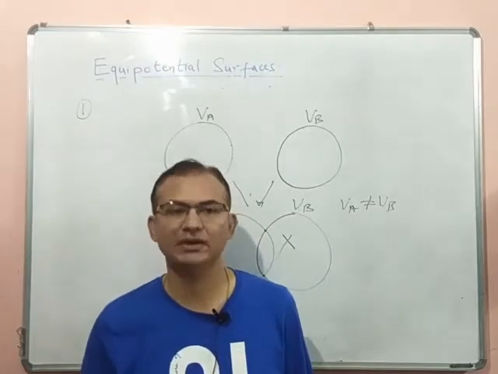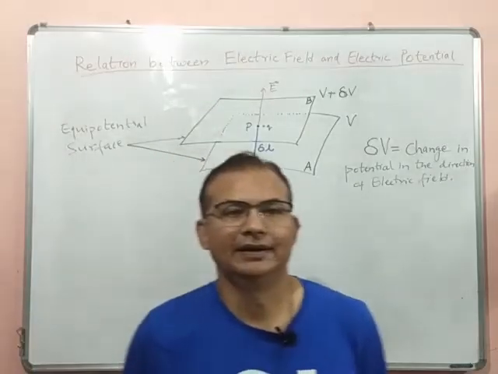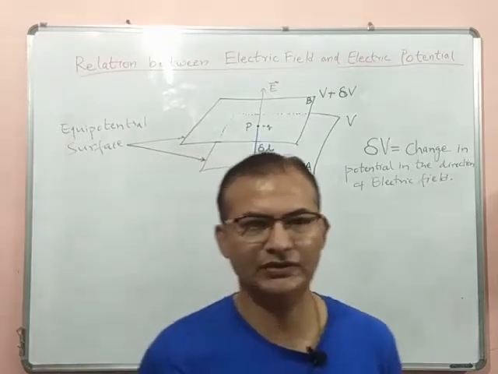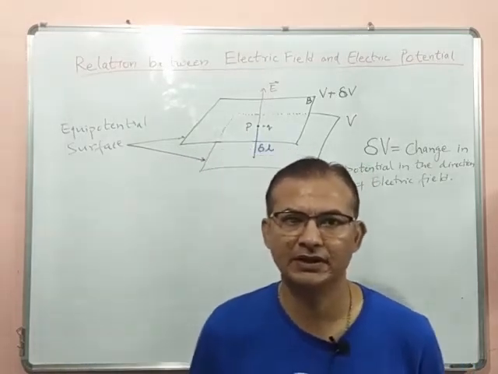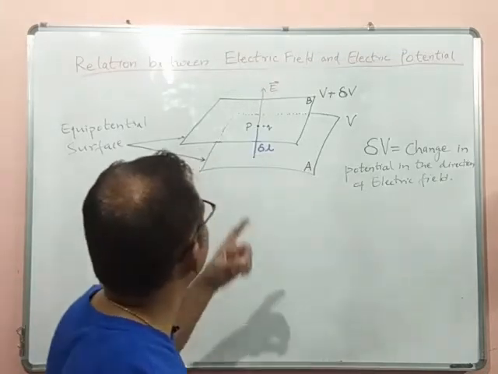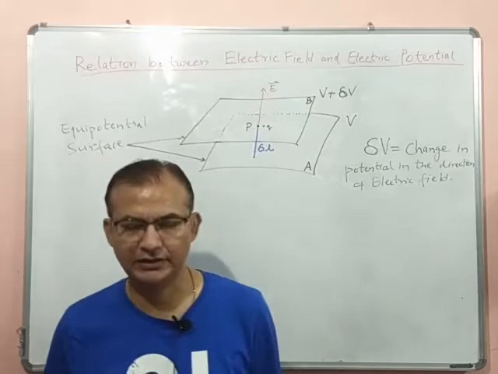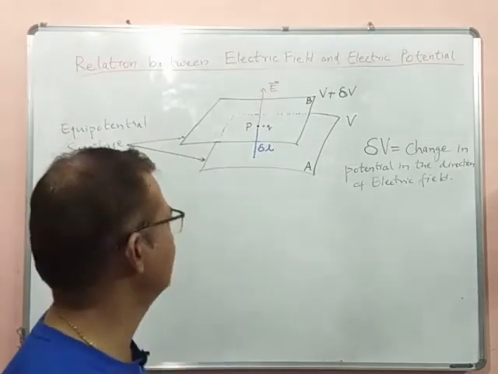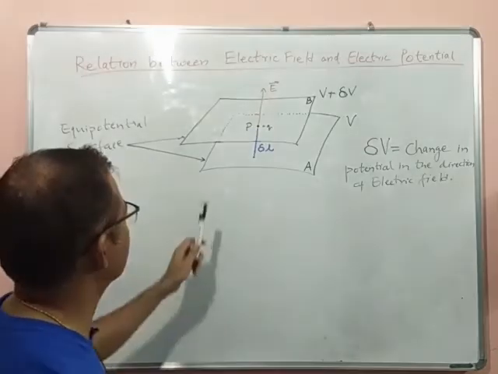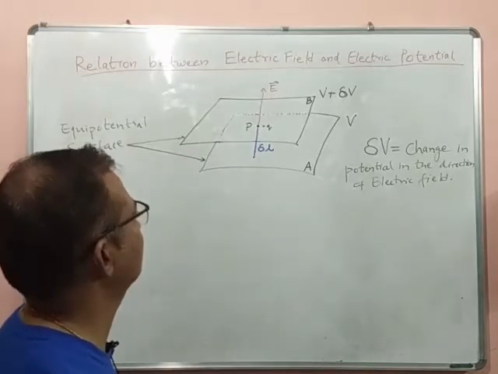So we will go to the next topic in a short while. Okay students, so let's go to the next topic. The next topic is the relation between the electric field and electric potential. What is the relation between electric field and electric potential? Let us consider two equipotential surfaces. Suppose this A and B are two equipotential surfaces.